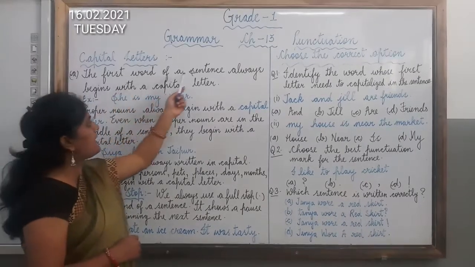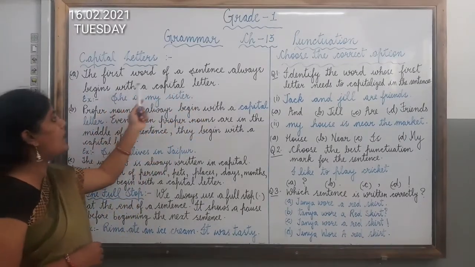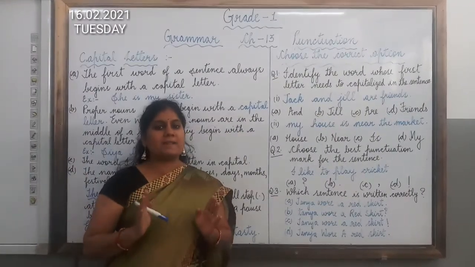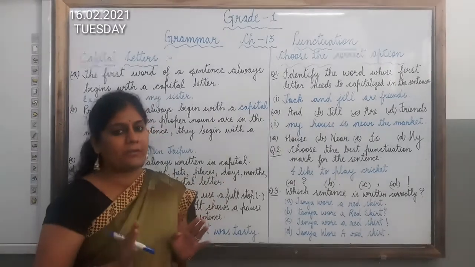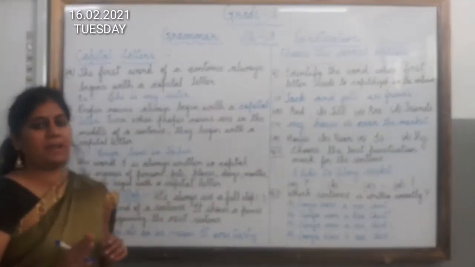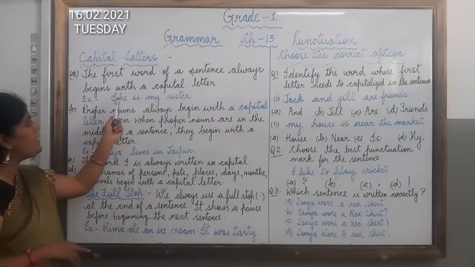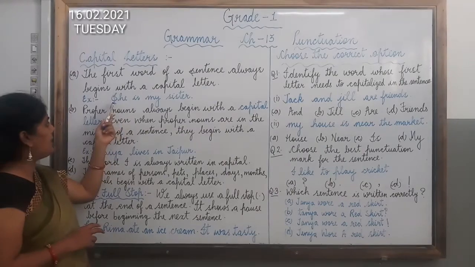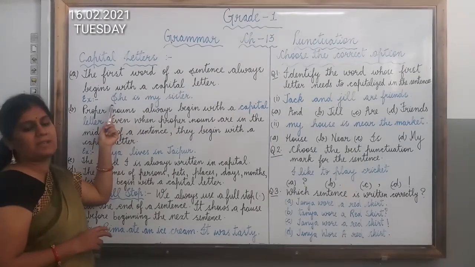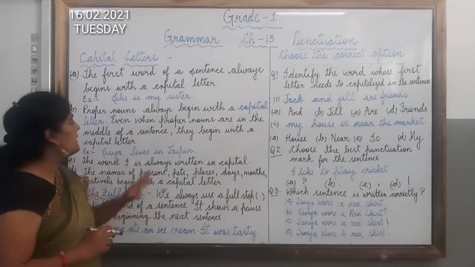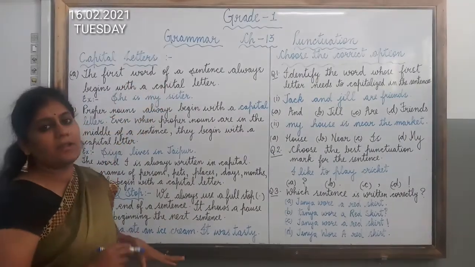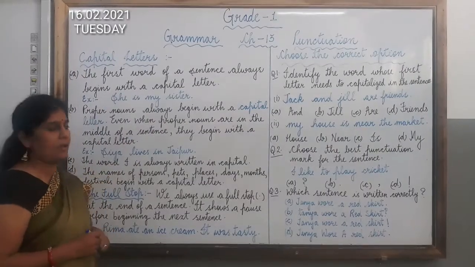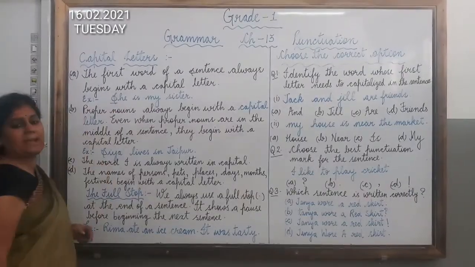The first word of a sentence always begins with a capital letter. Children, you have to always remember that whenever you start a sentence, the first letter of the word should be written in capital letter. For example, I have written here, she is my sister. Now children, here observe that letter S is written in capital letter because, as we have already discussed, the first letter of a sentence always begins with a capital letter. So here S is written in capital.